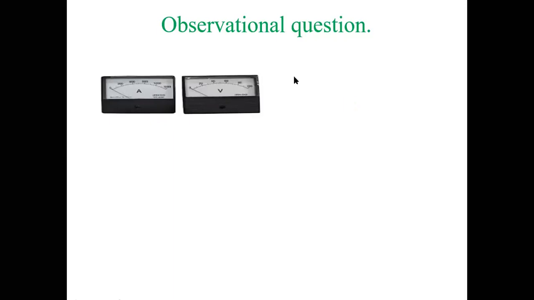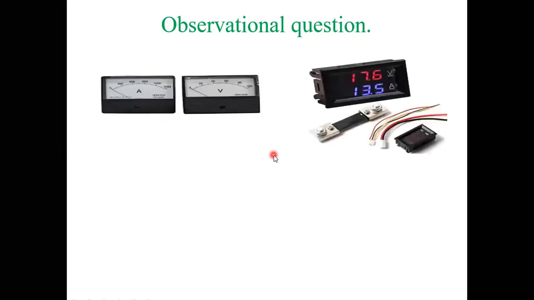Similarly, when you are considering digital meters, this is nothing but a digital meter. These two are analog meters, and this is a digital meter. The shape of the digital meter is also rectangular or square.